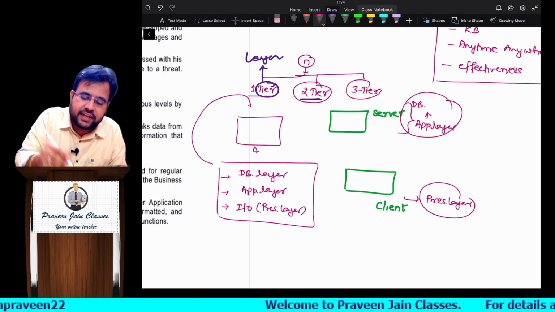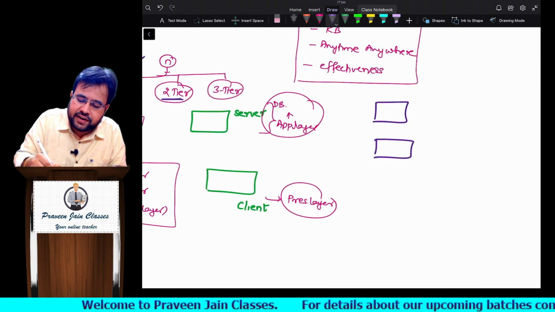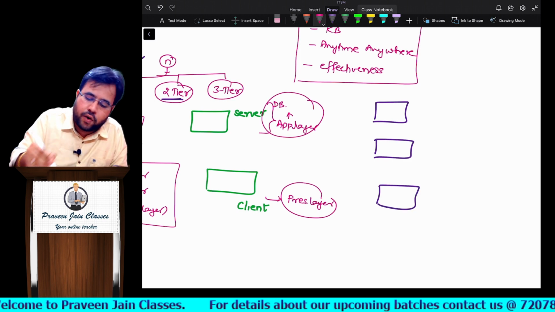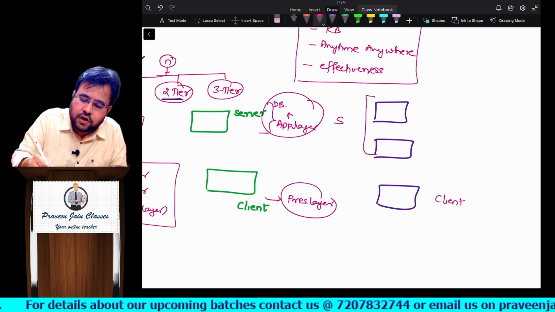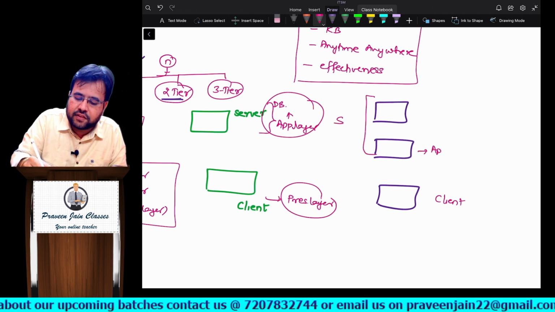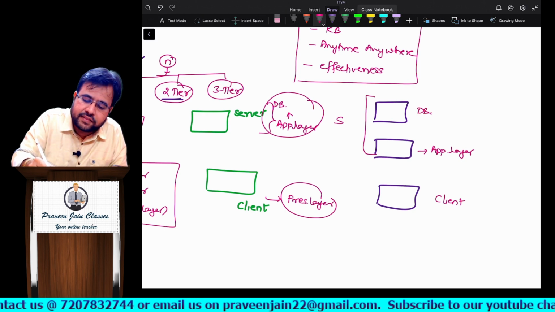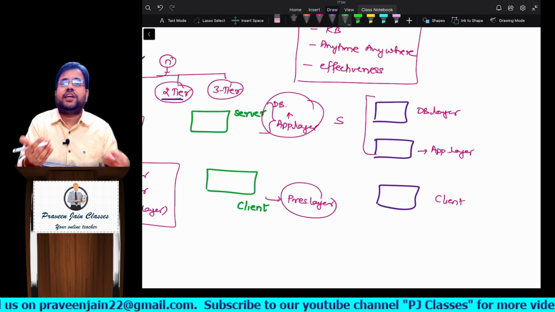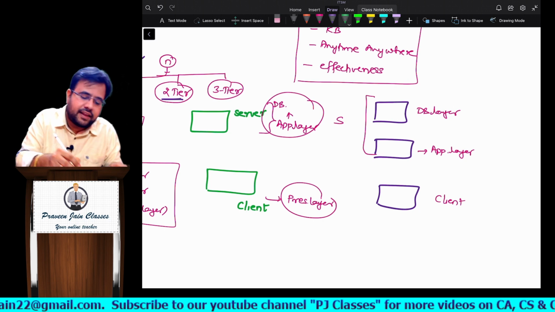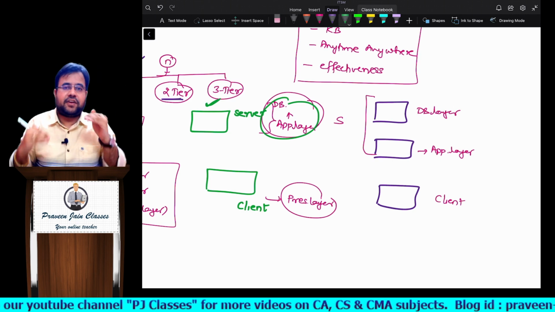And then what is three tier architecture, sir? Now can I say these three layers will now be divided in this fashion. So there will be one client and other two are servers. Now on this server you will be having the software, hence this is called application layer. On this you are having the database, hence this is called database layer. So what is the superiority of three tier architecture from two tiers, sir? Can I say both earlier were there on same device, now there is a bifurcation of devices.